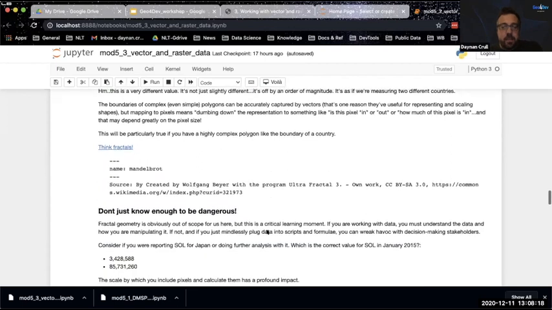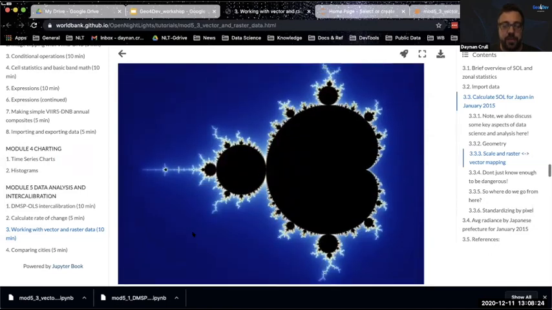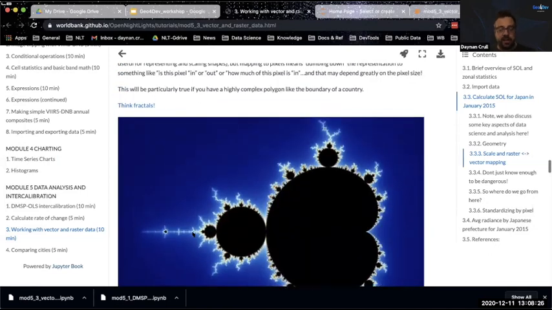Okay, why is this? My suspicion, and this is just my theory here, I think there are a lot of other things, is that we're dealing with fractals. You're all familiar with that. A coastline, like the coastline of Japan, is an irregular geometry.